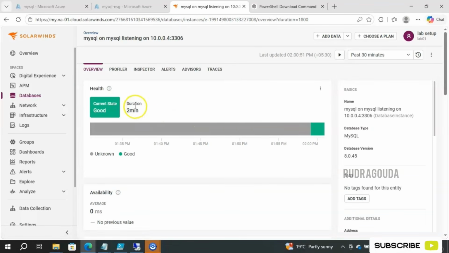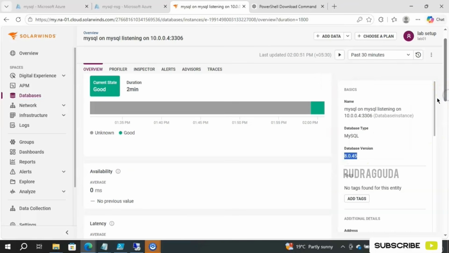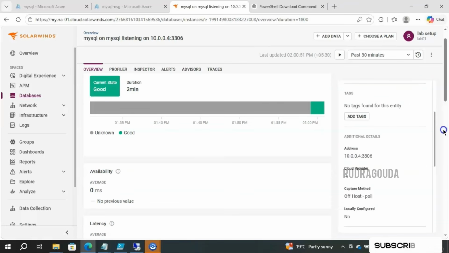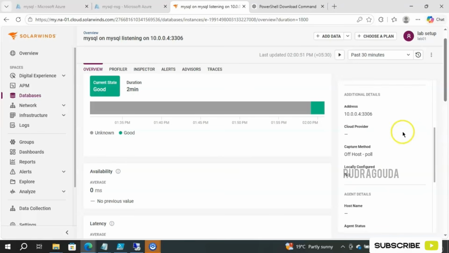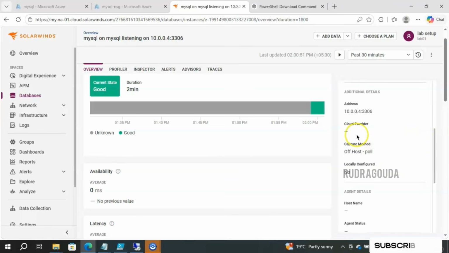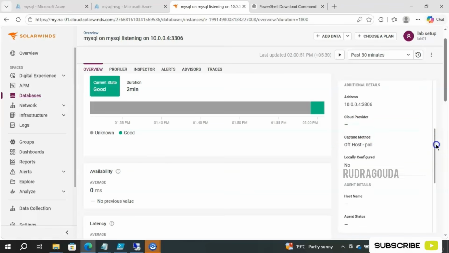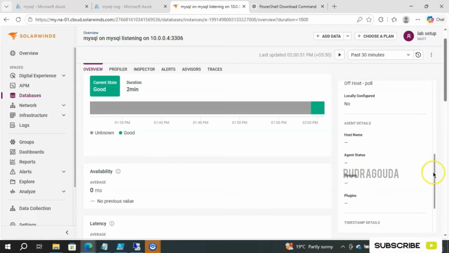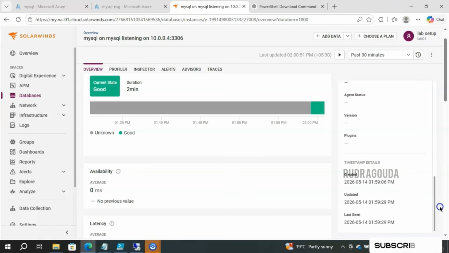Yes, you can see the duration is 2 minutes. It is up for the last 2 minutes because we configured it just now. This is the name we have given, database type is MySQL and version is 8.0.45. We haven't provided any tags, so the tag section is empty. Additional information gives the address details, and cloud provider is empty. We need to wait some more time for it to give the Azure-related cloud provider information. Of course you will get this as well: host name, agent status, versions, plugin, everything it will show here.